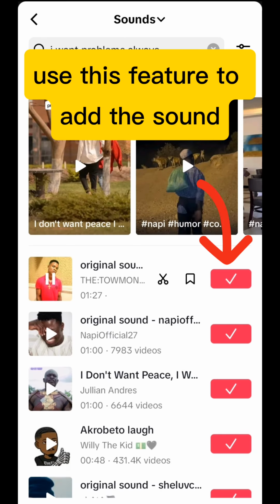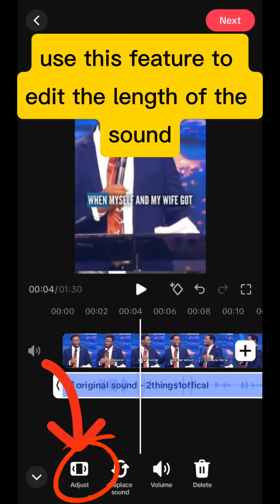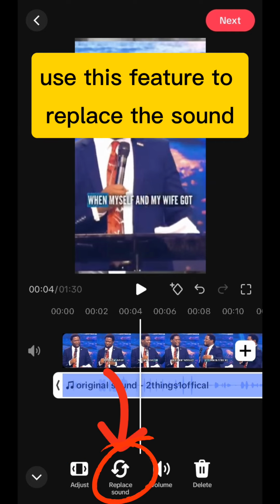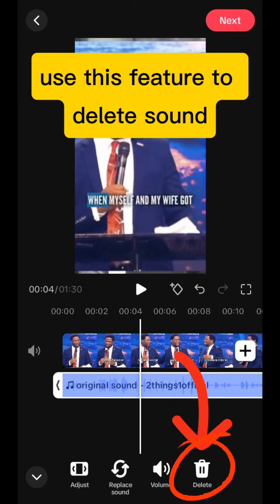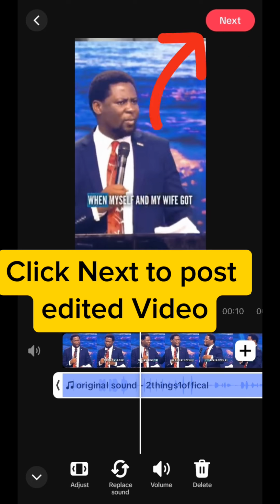Use this feature to add the sound. Use this feature to edit the length of the sound. Use this feature to replace the sound. Use this feature to reduce or increase the volume of the sound. Use this feature to delete the sound. Click Next to post the edited video.